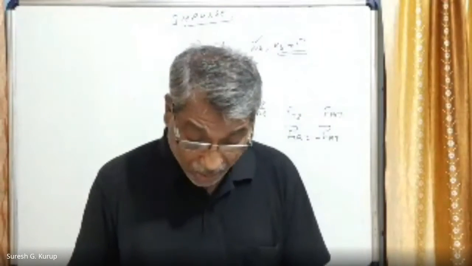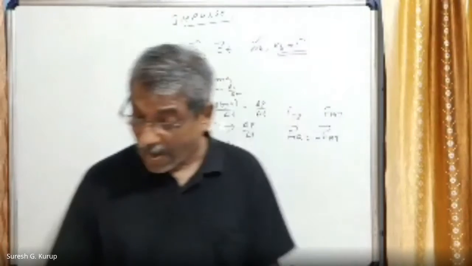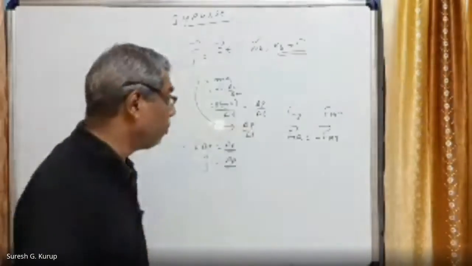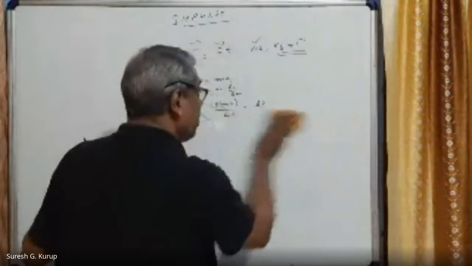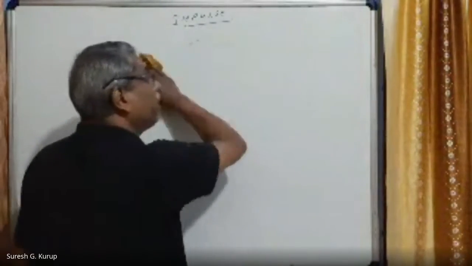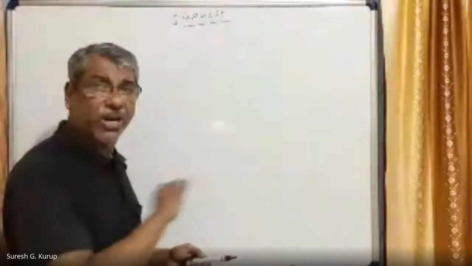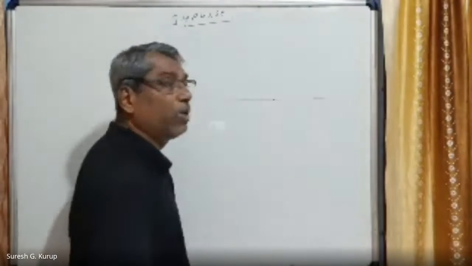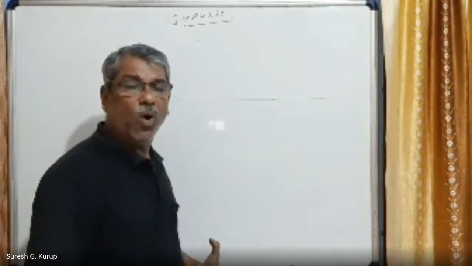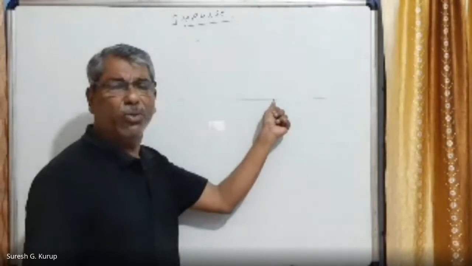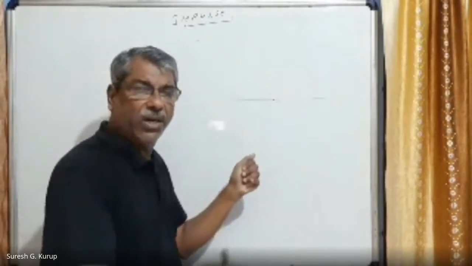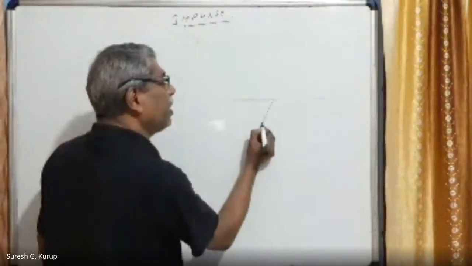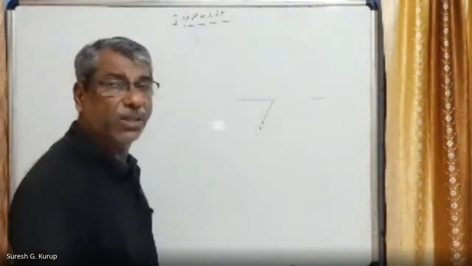Because of action and reaction only, we are able to walk on the floor. Suppose a person is walking along a straight floor. Suppose this is the position of the foot of the person at any instant in the process of walking, and he will give a jerk to the surface of the floor on which he is walking. That jerking force is what is called F. This is called the action force.